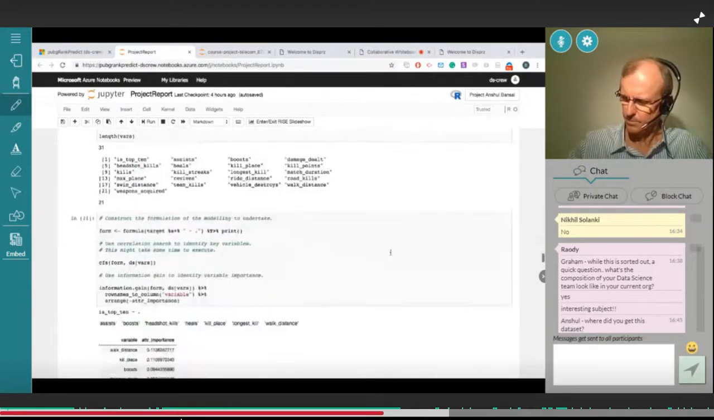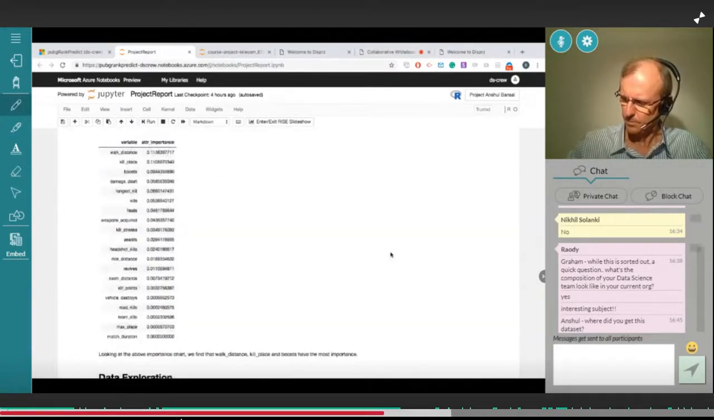Then there came the important information point. This gave me the importance of each variable after filtering out the data set. And I found out that walk distance and killing place constitute the most importance, like how much distance the player has walked in the game and what is the position of the player when he kills a person. Those are my most important variables that I need to take into account.